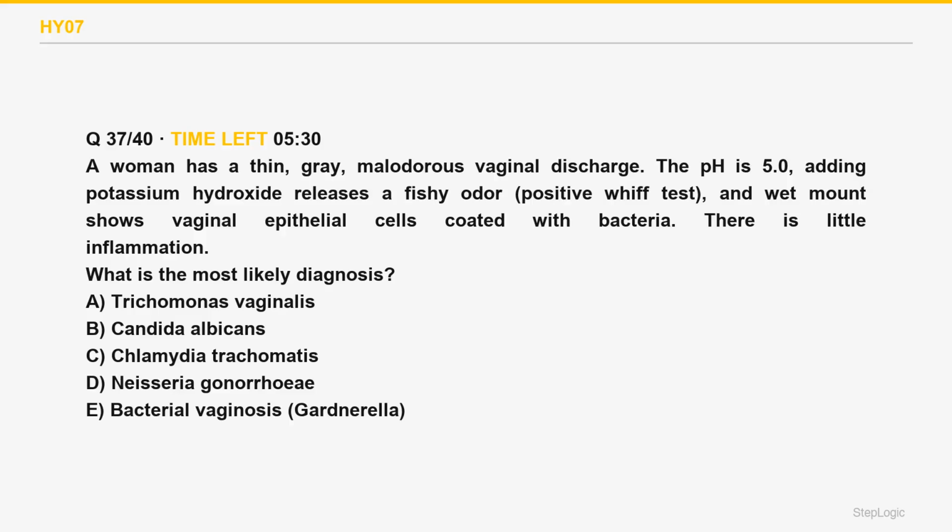What is the most likely diagnosis? A woman has a thin, gray, malodorous vaginal discharge. The pH is 5.0. Adding potassium hydroxide releases a fishy odor, a positive whiff test, and wet mount shows vaginal epithelial cells coated with bacteria. There is little inflammation. Read the command, the diagnosis: clue cells, fishy whiff, pH above 4.5, thin gray discharge is bacterial vaginosis.